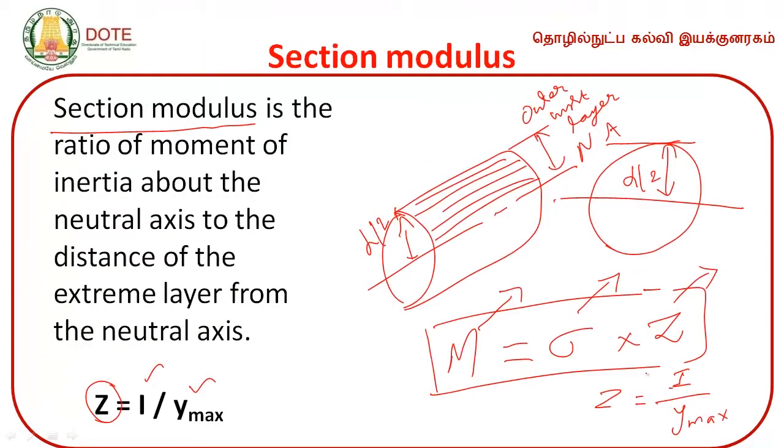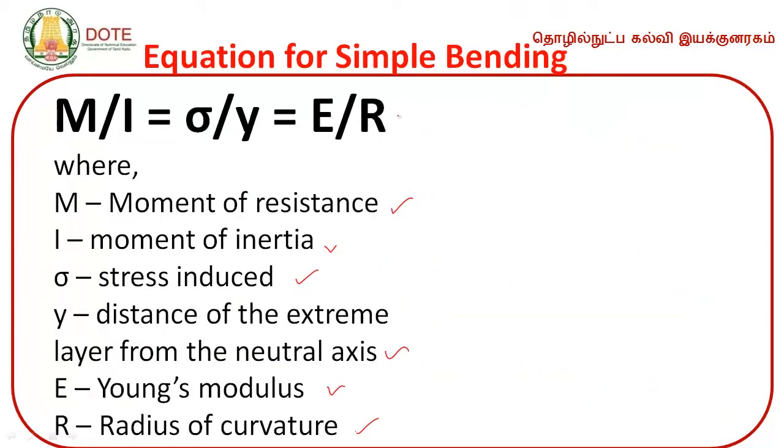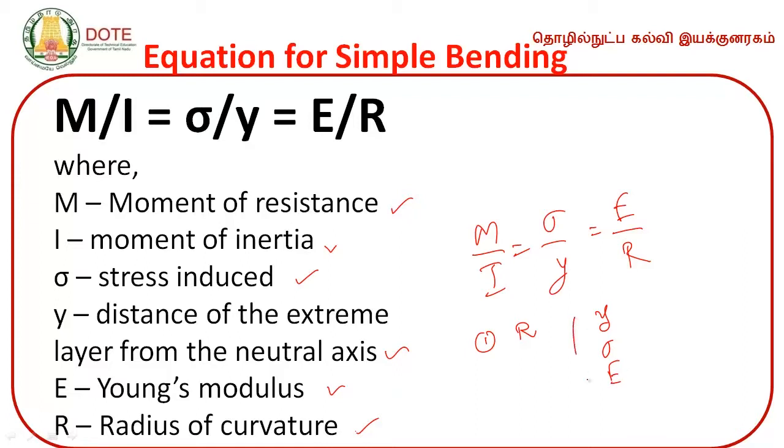And the important equation for solving is the equation for simple bending: M by I is equal to sigma by y is equal to E by R. So in the problem, they will give any 3 values, and we have to determine one value. In the first problem, they asked us to find R. But all the data given were y, sigma, and E. From this setup, we can calculate the value of R.